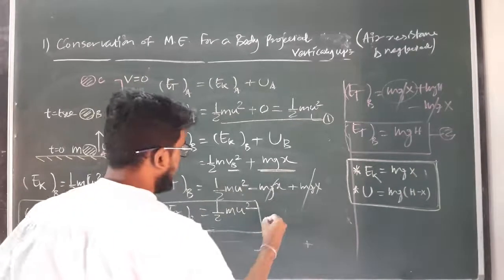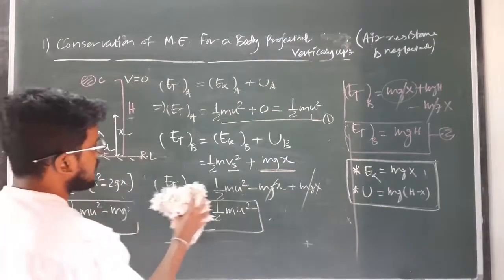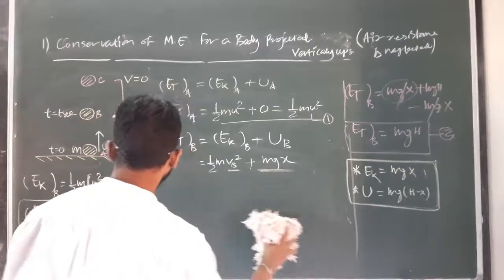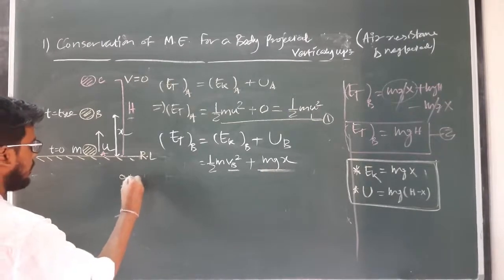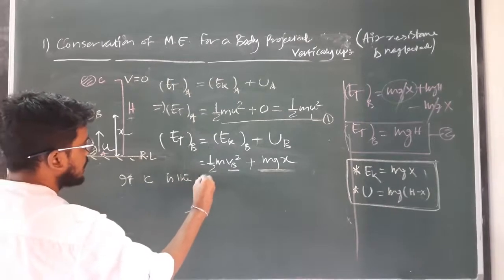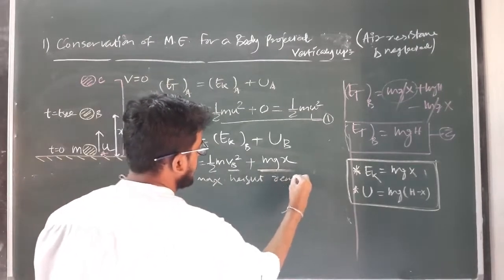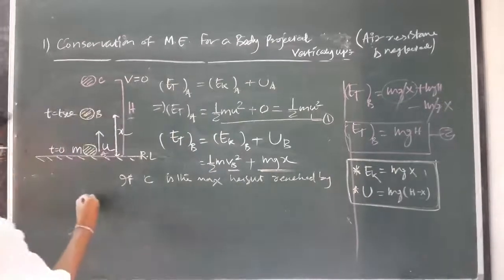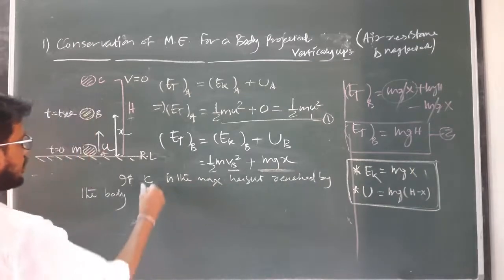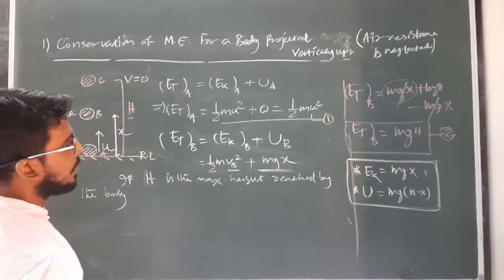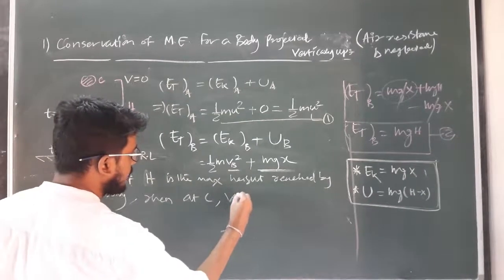So solving for C, if I am writing here for any arbitrary point C or for the maximum height reached by the body, C is the maximum height reached by the body, or sorry, if h is the maximum height reached by the body, then at C the final velocity will be 0.